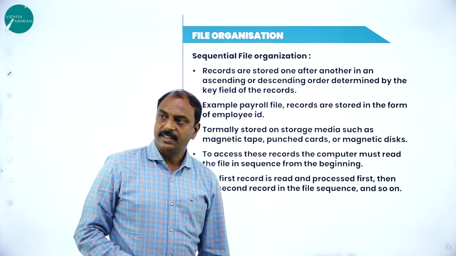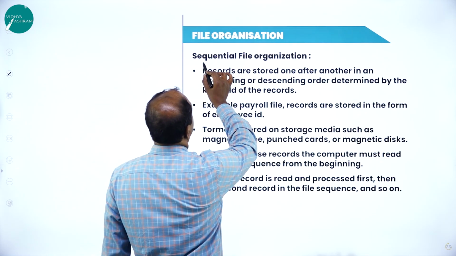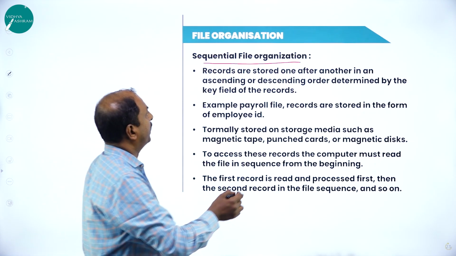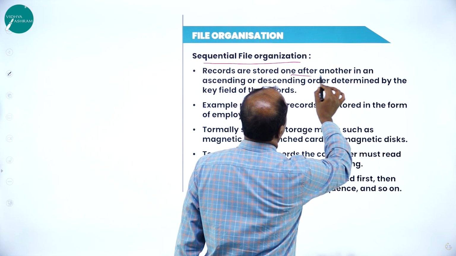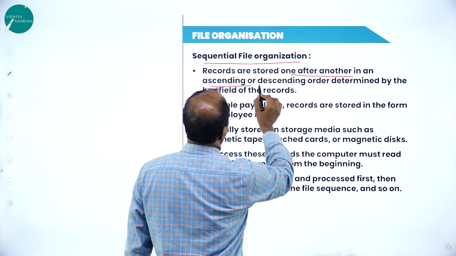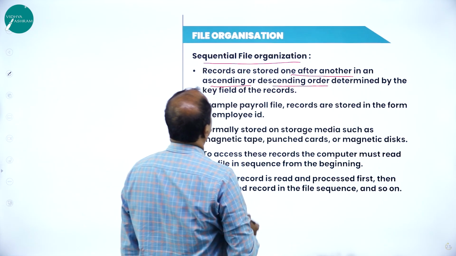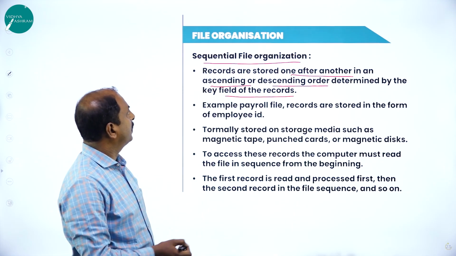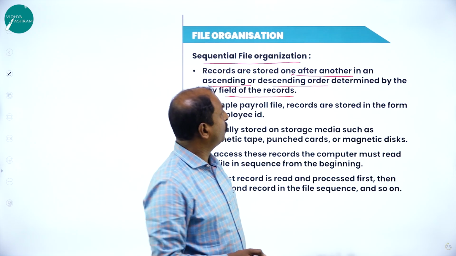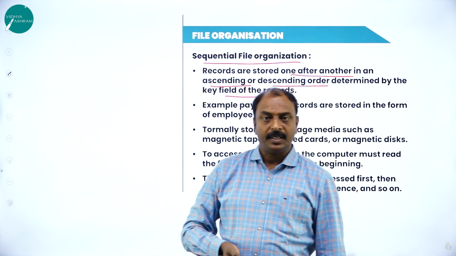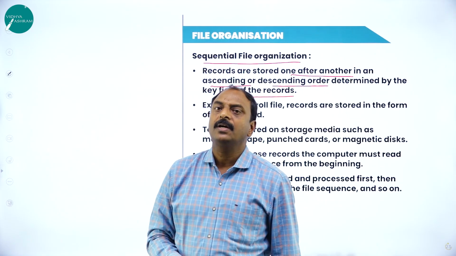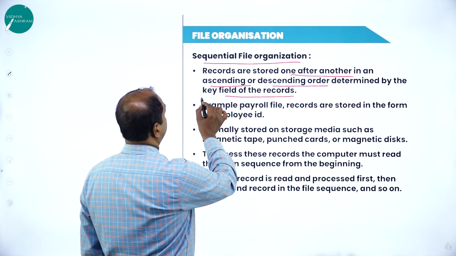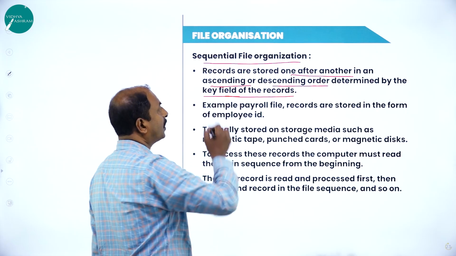Next, we move on to the next slide. Here, next one is sequential file organization. Here, the records are stored one after another in ascending or descending order determined by the key field of the records. So the records are stored in a definite order, either ascending or descending, with a particular key, that is the key field, or a particular column.